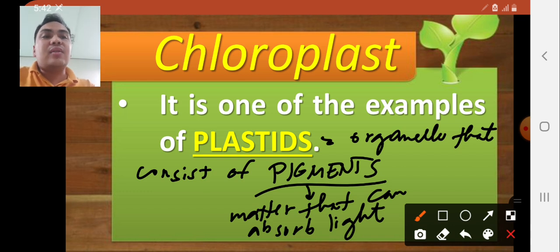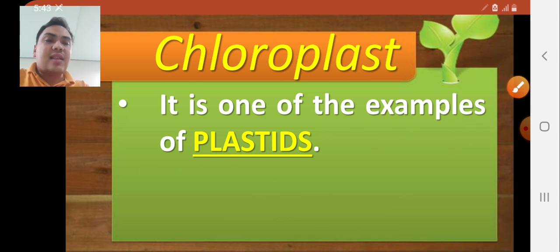These are organelles that consist of pigments, and these are the plastids. This is an example of a plastid. Take note, chloroplast is just a specific example of a plastid.